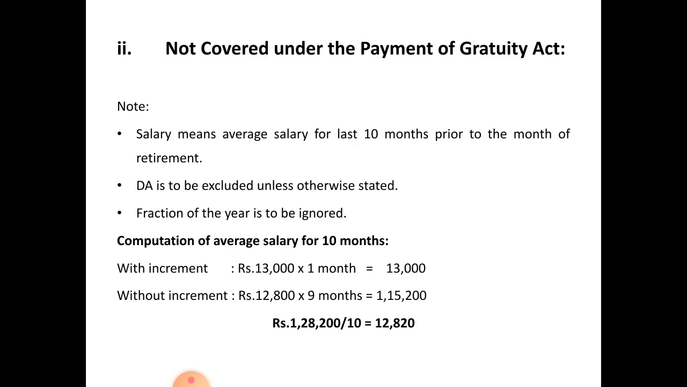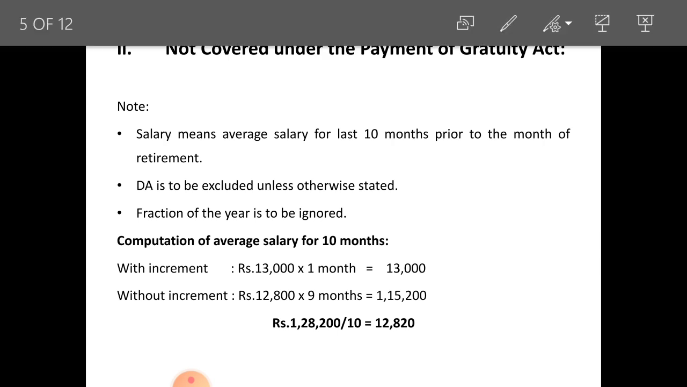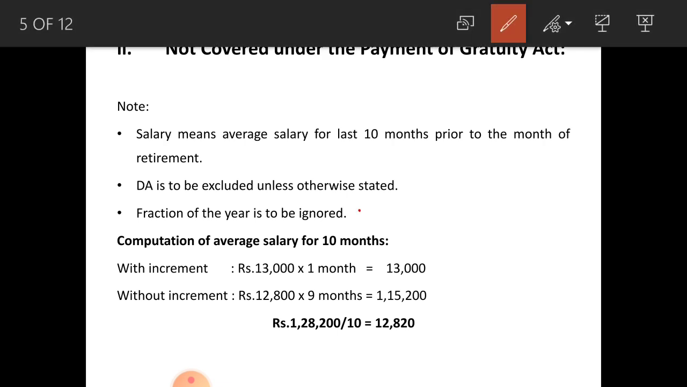Here DA is to be excluded unless otherwise stated. Unless otherwise they stated it as a retirement benefit, you have to ignore DA. You should not consider DA, remember that point. Fraction of the year is to be ignored. Here you cannot consider fraction of years even if it is more than 6 months. You have to just ignore that fraction of years.